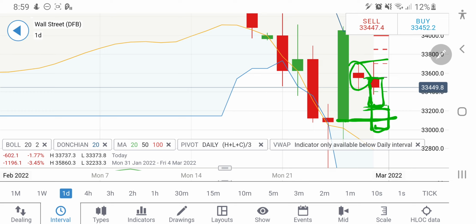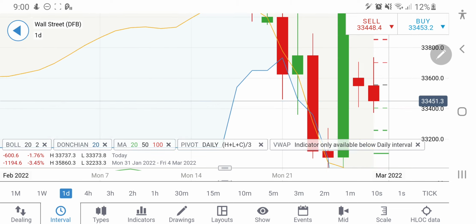So a possible wrong entry on US30 is only below 33,520 levels. Till the time it remains below 33,520, you can expect it to drop. And once it goes beyond 33,520, the next target is on the upside. You can take, rather I will say, don't take a long entry till 33,550 levels. Once it breaks 33,550, you can expect it to rise. And you can take a long entry there for 33,700. Then it will rise strongly towards 33,850 and plus levels. So a long entry on US30 is recommended only above 33,550 levels.